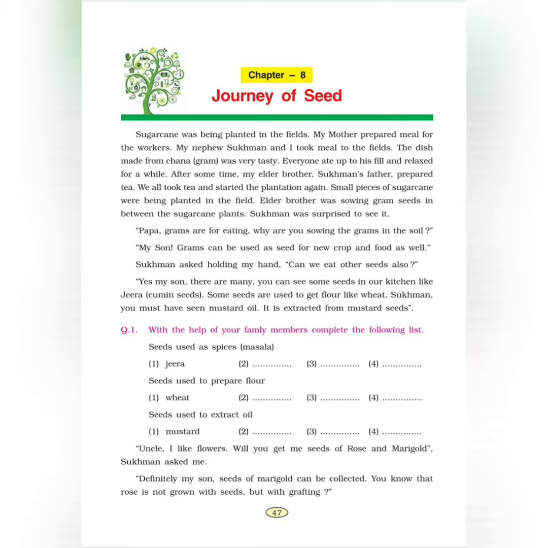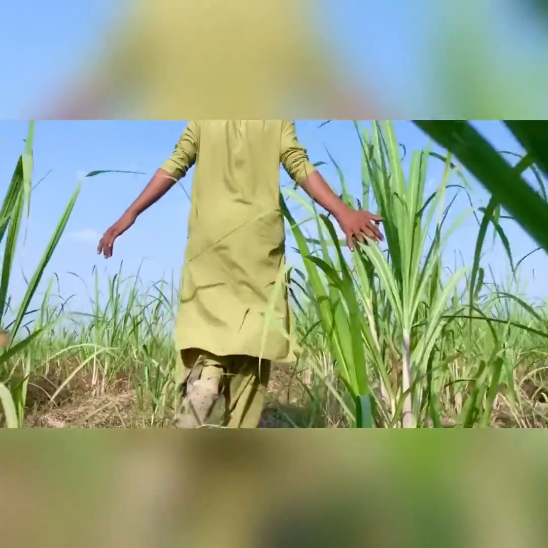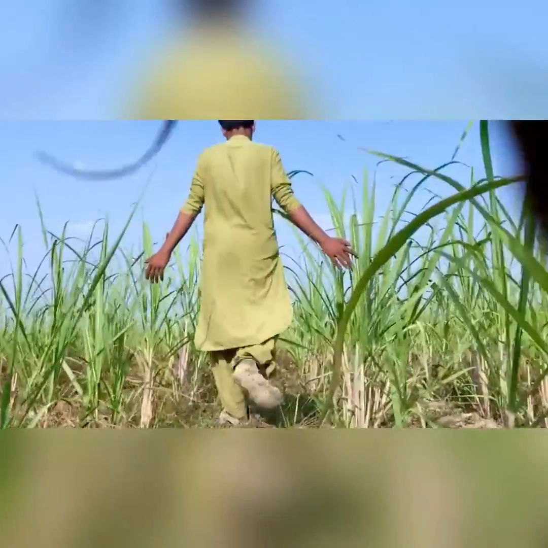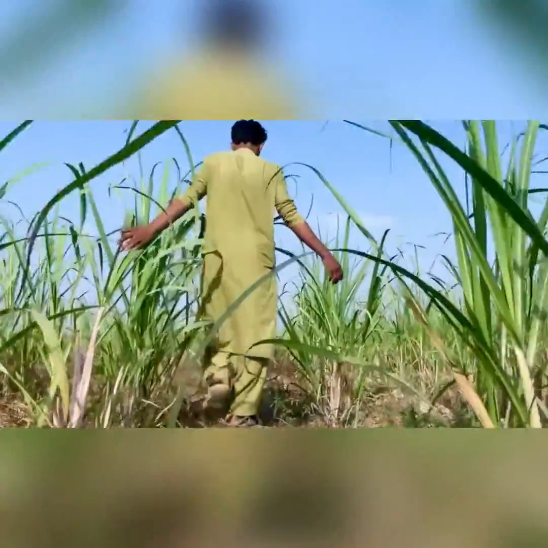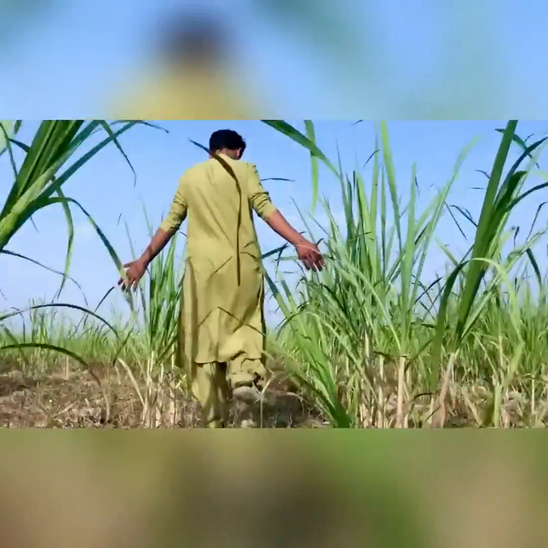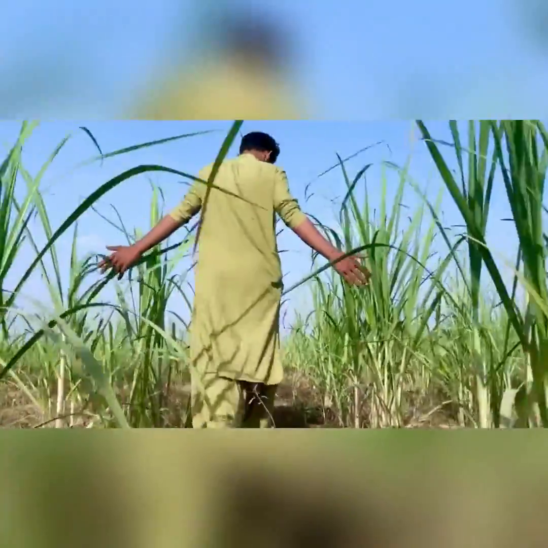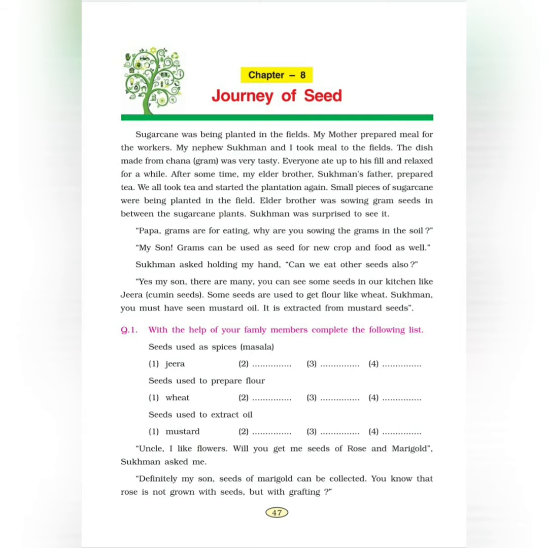So let's begin. Sugarcane was being planted in the fields. My mother prepared meal for the workers. My nephew Sukhman and I took meal to the fields. The dish made from chana, gram, was very tasty. Everyone ate up to his fill and relaxed for a while.